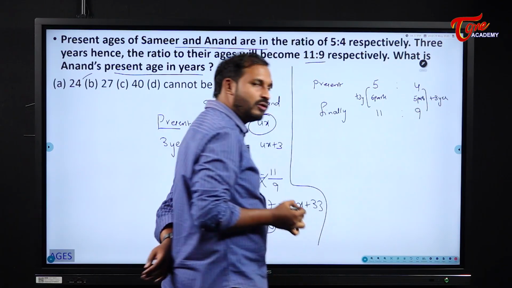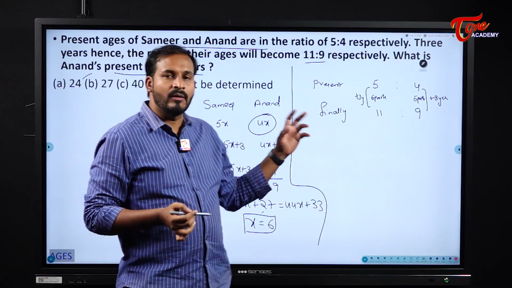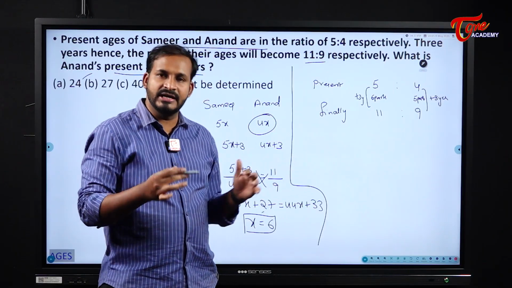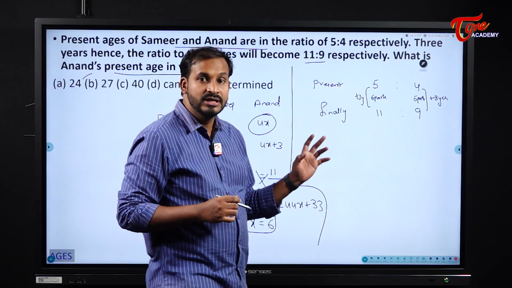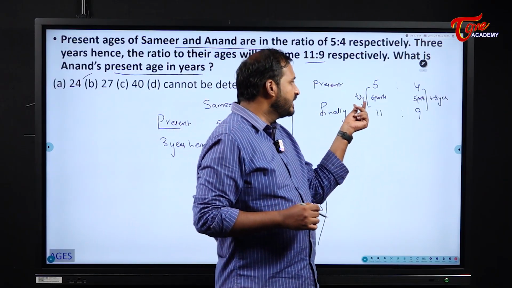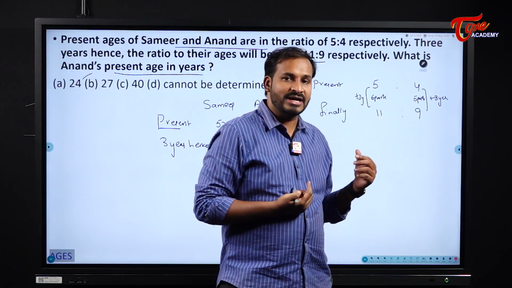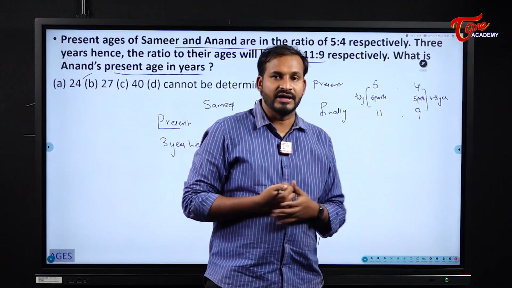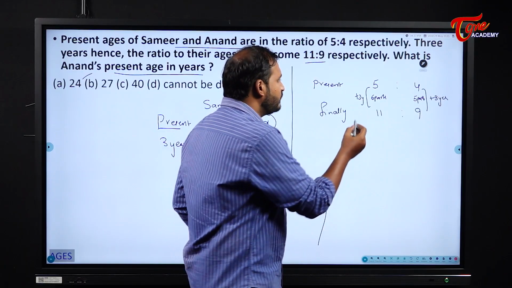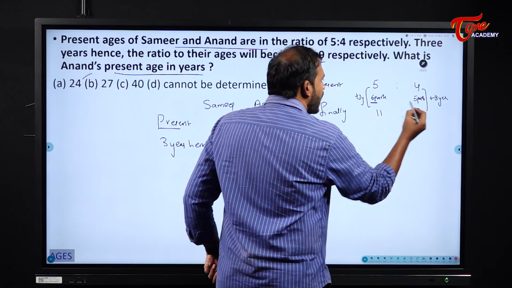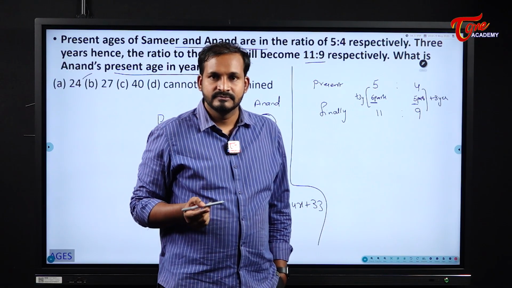So our first goal here is, see, this is one of the complex questions, that is the reason we took it. Later we will see the concepts, but please observe and try to understand. Here it is 3 years and here it is 3 years. But what about the number of parts here? It is 6 here and it is 5 here. So first our goal is we need to equalize these two parts. How can we equalize these two parts?